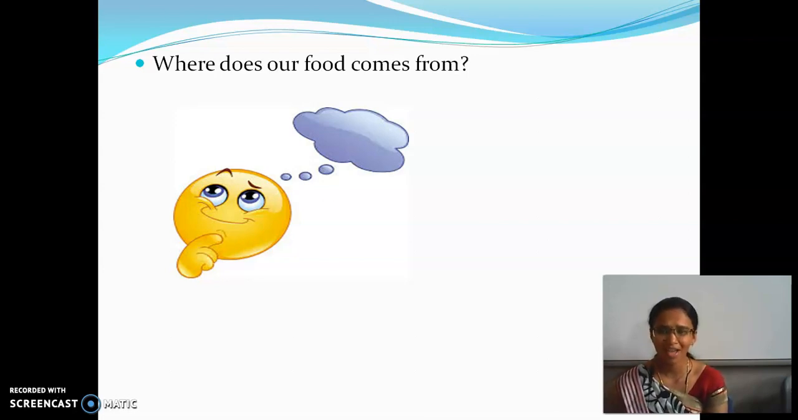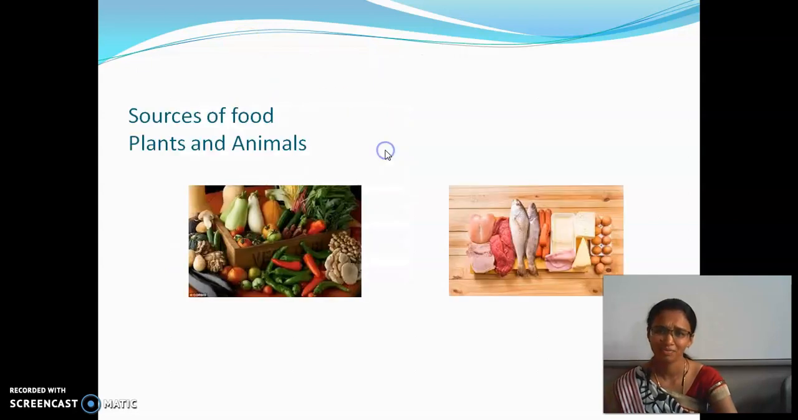Have you ever imagined where our food comes from? From the kitchen, right? Yes, from the kitchen. To the kitchen, where does it come from? From the market. Yes. To the market, from where does it come? From agricultural land. So the food which we eat, we get from our agriculture. Then, what are the sources of food?